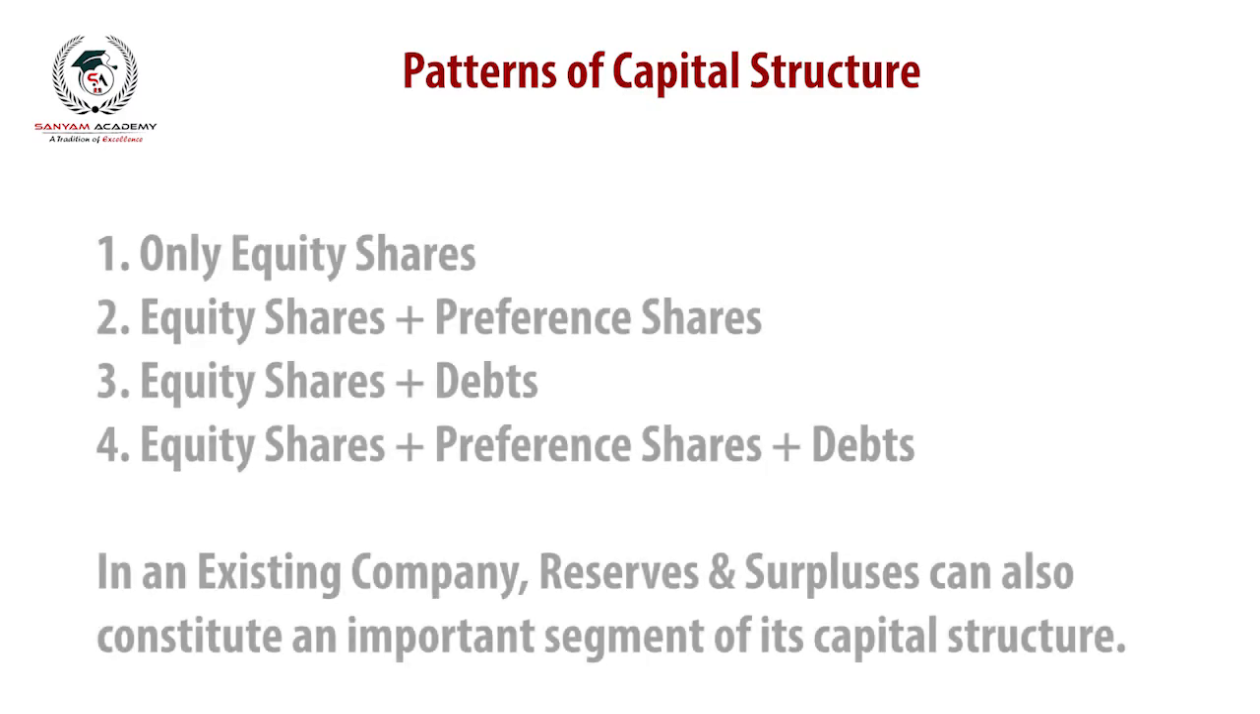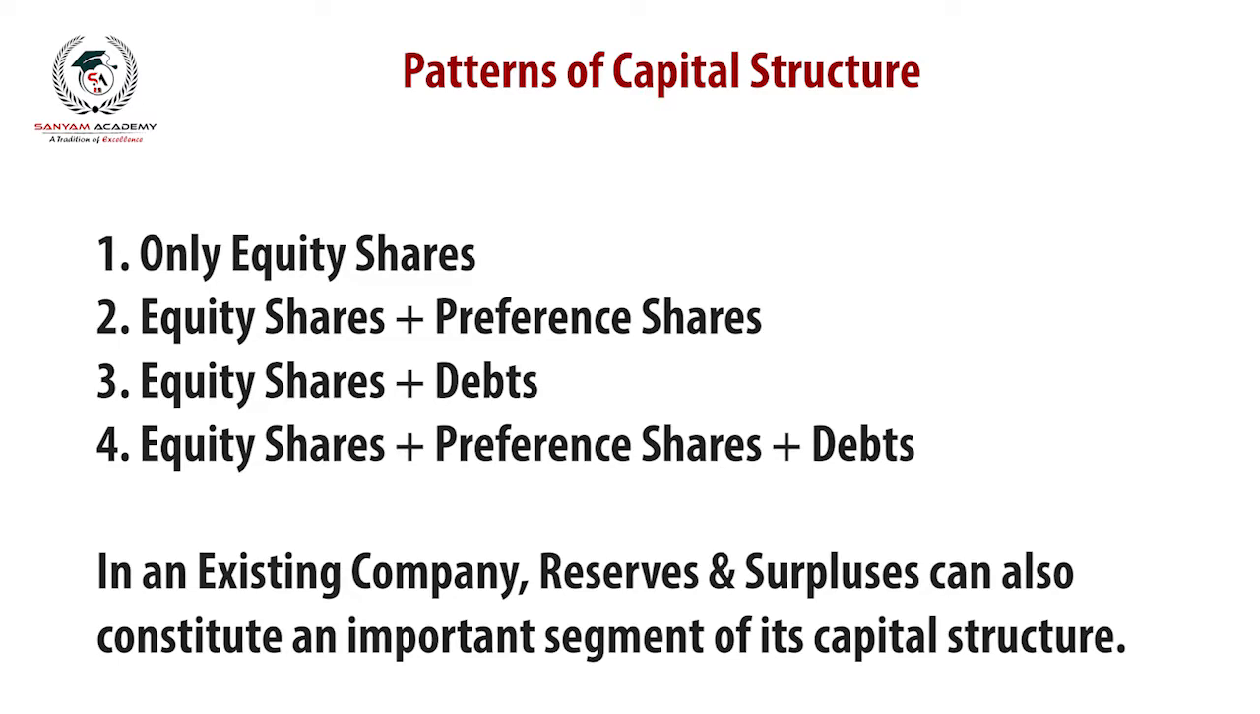Now, let's talk about patterns of capital structure. A newly established company can have four types of capital structure. The first is only equity shares. Second, equity shares plus preference shares. Third, equity shares plus debts. Fourth, equity shares, preference shares and debts. If we talk about an existing company, reserves and surpluses can also constitute an important segment of its capital structure.